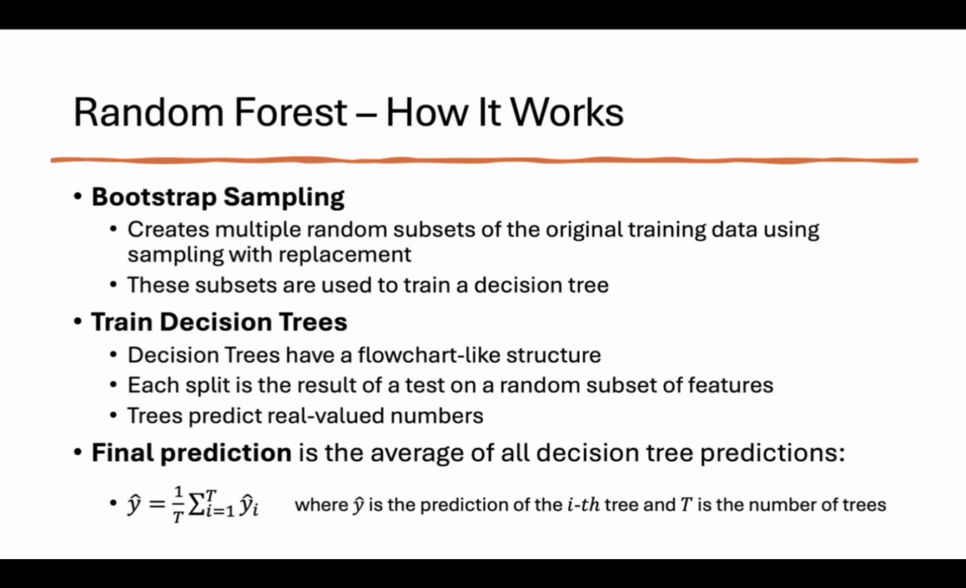After sampling, it trains the trees. Decision trees have a flowchart-like structure. Each split is the result of a test on a random subset of features, and the trees predict real valued numbers. The final prediction is calculated with the following equation, which is the average of all decision tree predictions.